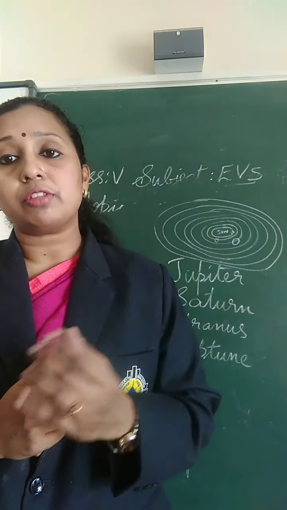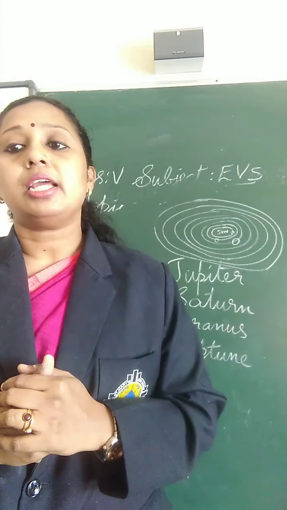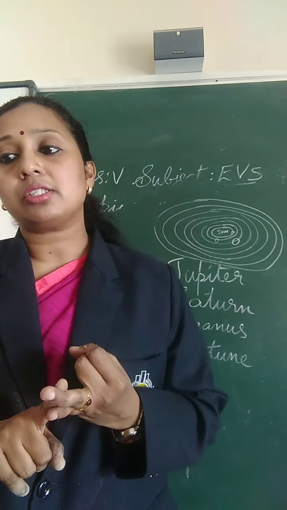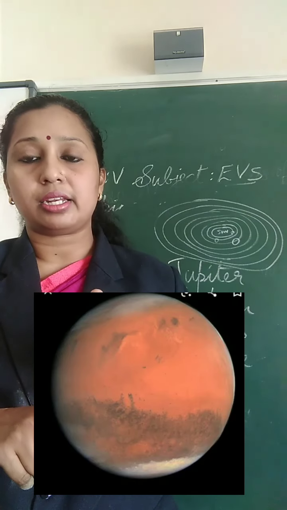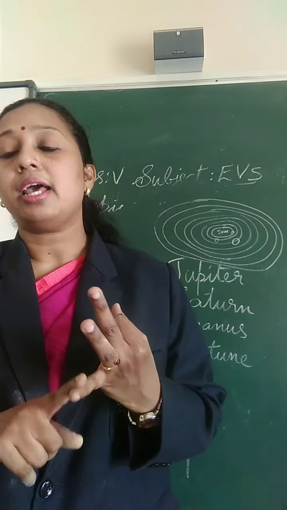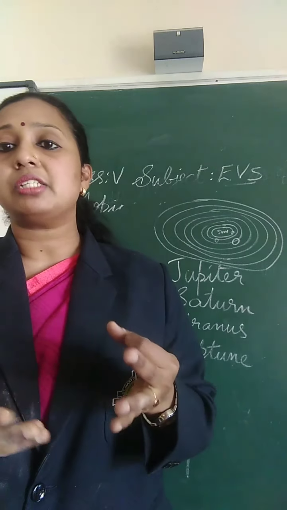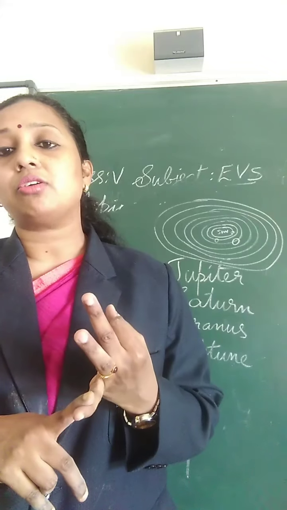Because the soil of Mars is red because of the iron oxide. It has huge volcanic craters, giant canyons and canals. So this Mars has volcanic craters, volcanic holes. Then great canyons. Canyon means valleys. Valleys are known as canyons. So giant canyons are there.